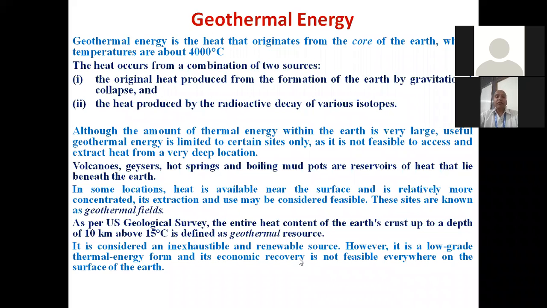Why? Because it is available in vast quantity in the core of the earth. But when it comes out at the earth's surface, then it is limited. So if we are able to extract those sources, then we are able to generate a large amount of energy.